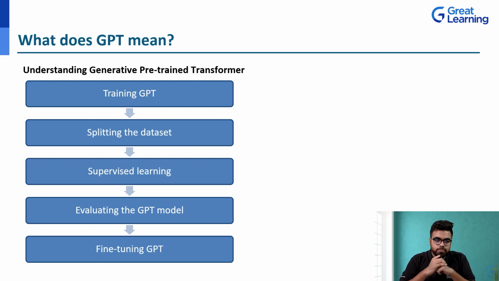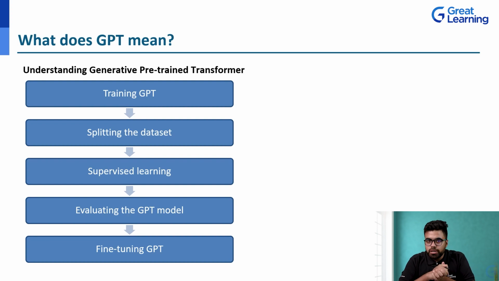The third step is training the GPT model using supervised learning methods. So what happens in supervised learning? The model is given a set of input data and a set of output data, and it learns to map the input data to the output data.